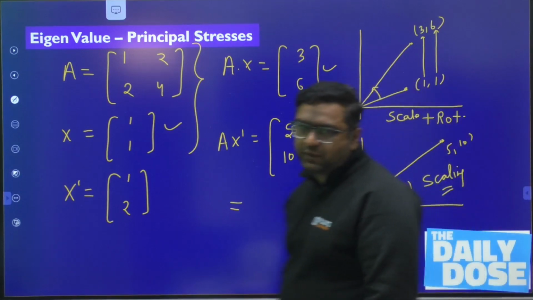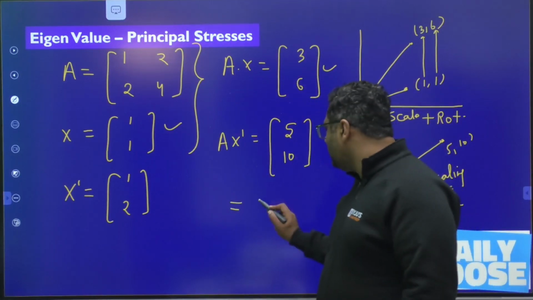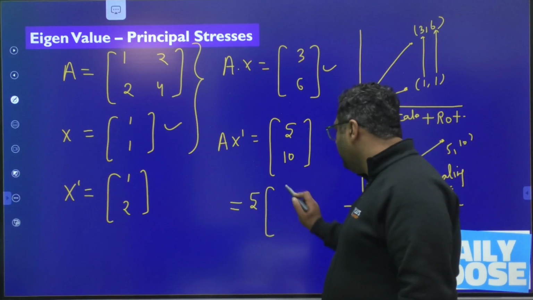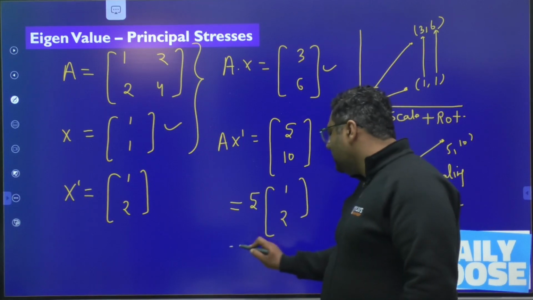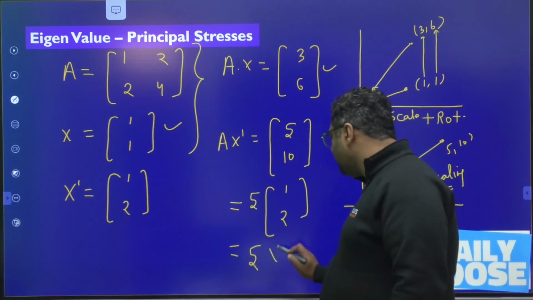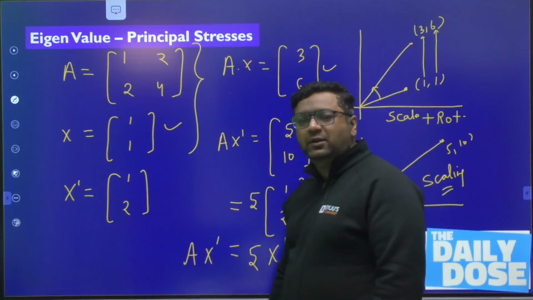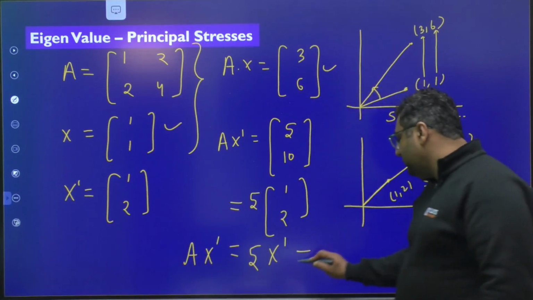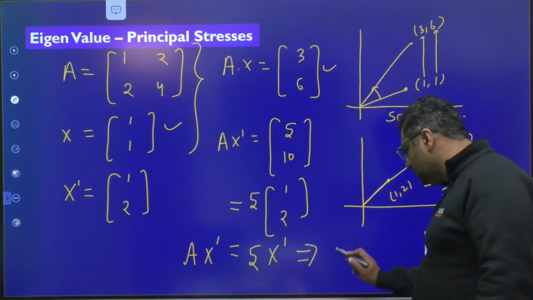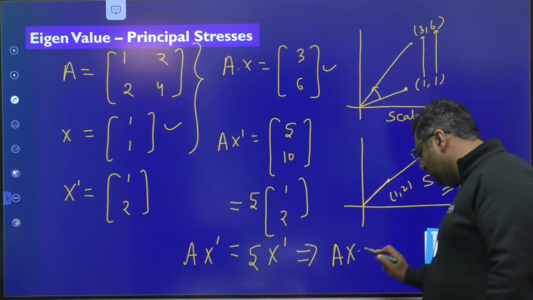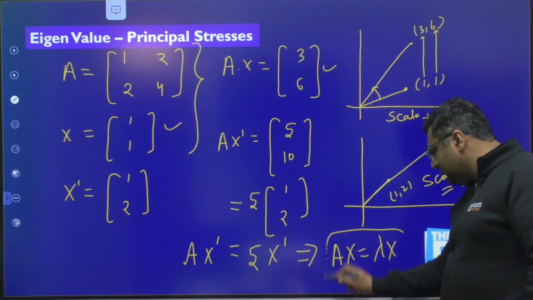Scaling without rotation. And for this case, you can also take 5 common and you can write 1, 2 again, which can be written as 5 and once again the vector X dash, which is also equal to A X dash. So my dear, if you remember, the same thing you do at the time of eigenvalues, when you write AX is equal to lambda x.